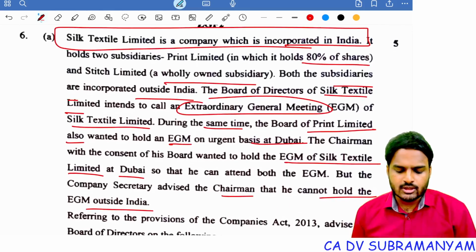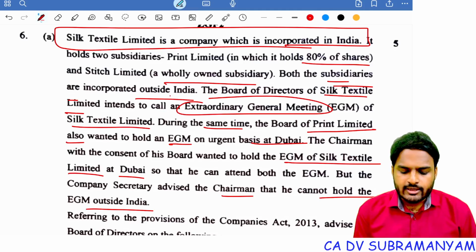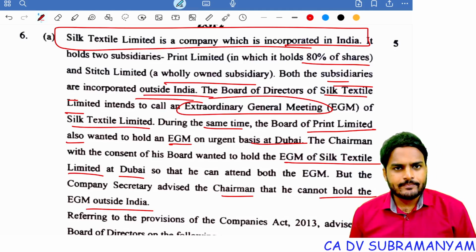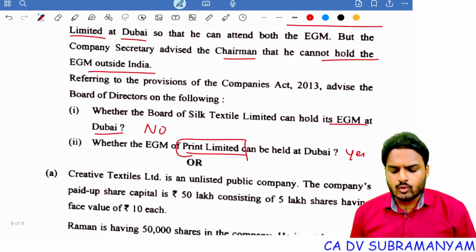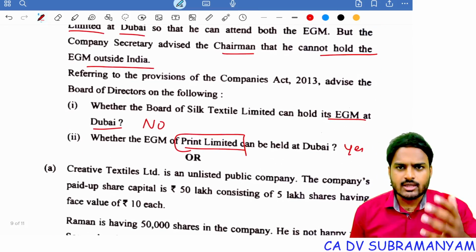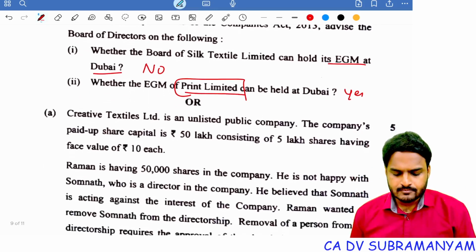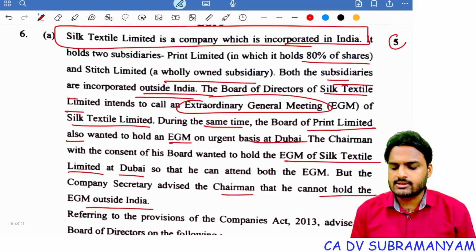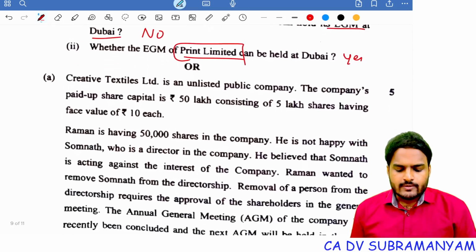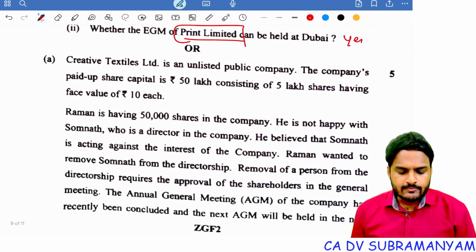Just look at the question. Both the subsidiaries are incorporated outside India. So Print Limited can hold EGM at Dubai, but Silk Textiles Limited, it cannot hold EGM outside India. And this question was asked for 5 marks. Next one, there is a choice to this question.